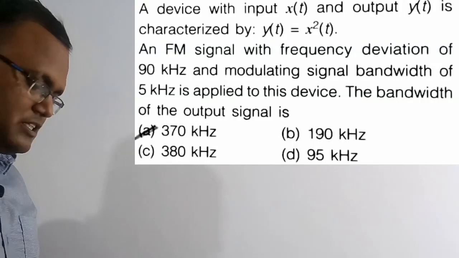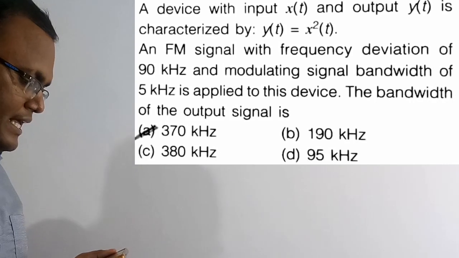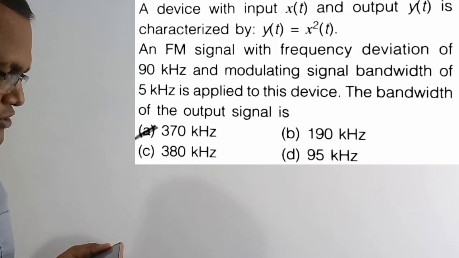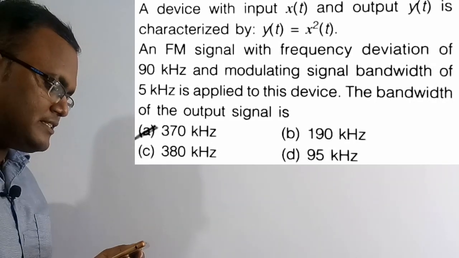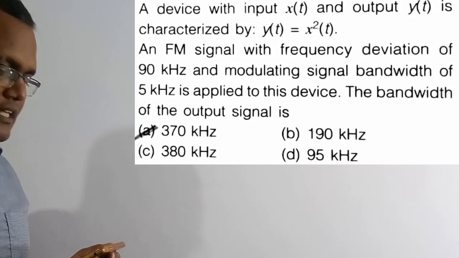So now we are going to solve the 76th question. See the question here. A device with input x of t and output y of t is characterized by y of t is equal to x square of t, and an FM signal with frequency deviation of 90 kHz and modulating signal bandwidth of 5 kHz is applied to this device. The bandwidth of the output signal is.